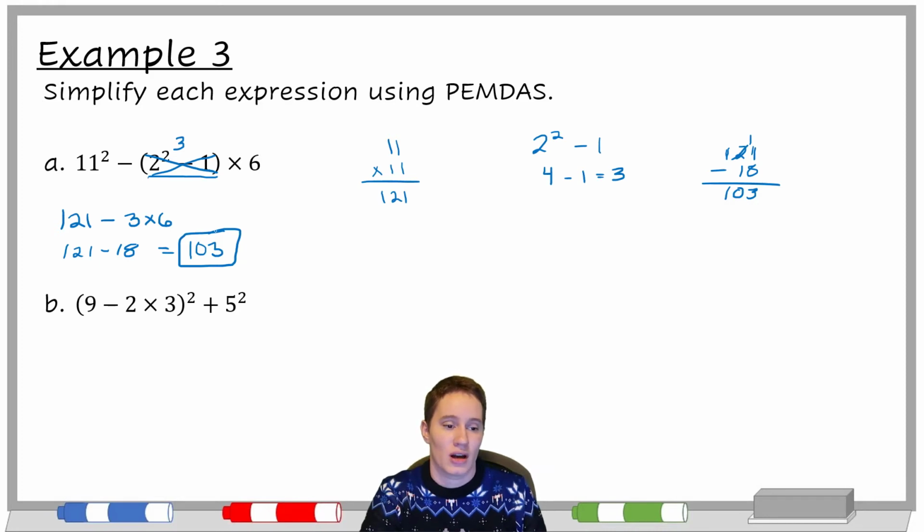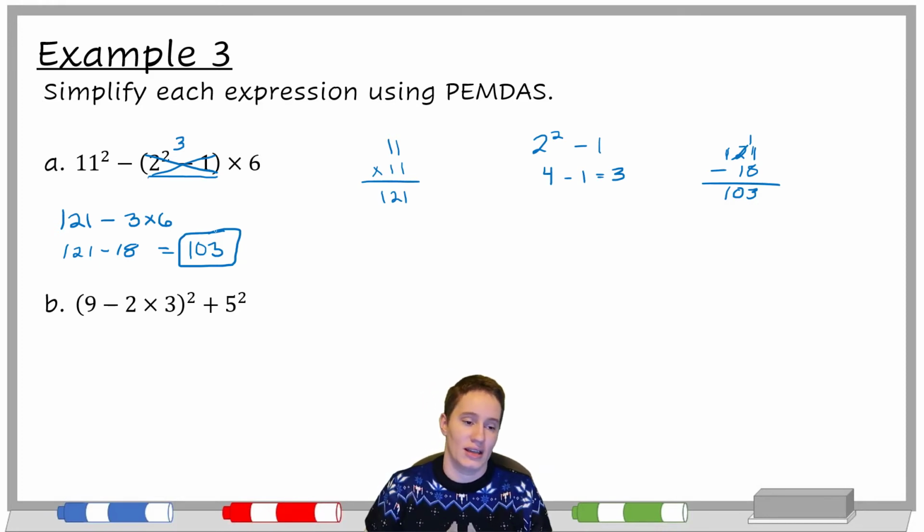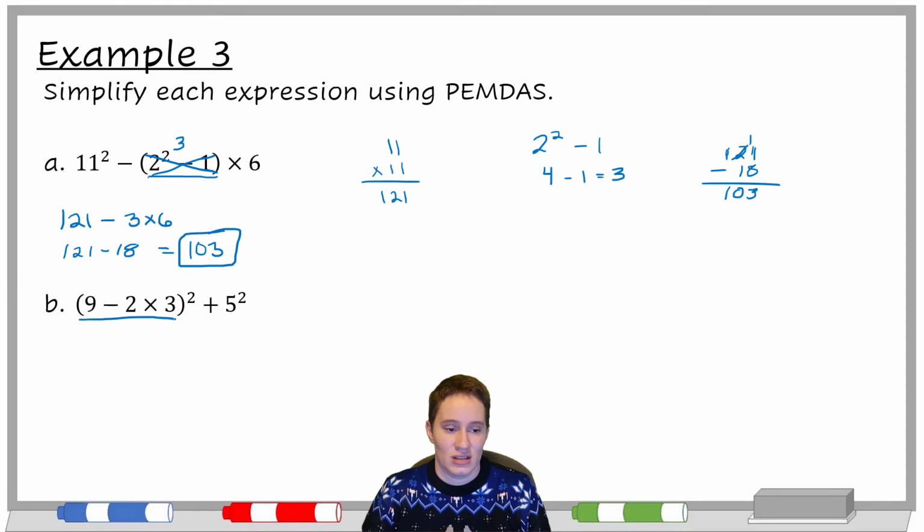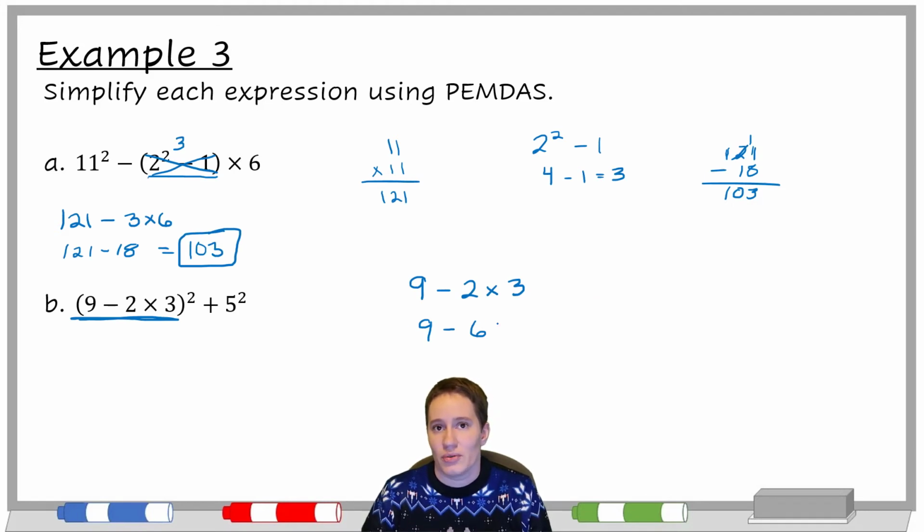Okay, we've got parentheses on B again, so we need to look just at this part on the inside and figure out what to do. So 9 minus 2 times 3. Well, 2 times 3, we can actually think of this two different ways, by the way. We can either think 2 times 3, which is 6, and then drop down the negative, or you can think of it as negative 2 times positive 3, which also gives you -6. Both ways, we should end up doing 9 minus 6, which is 3.